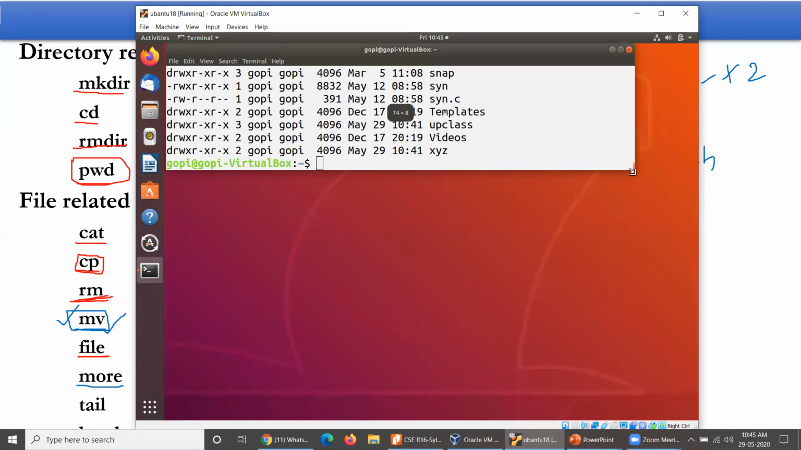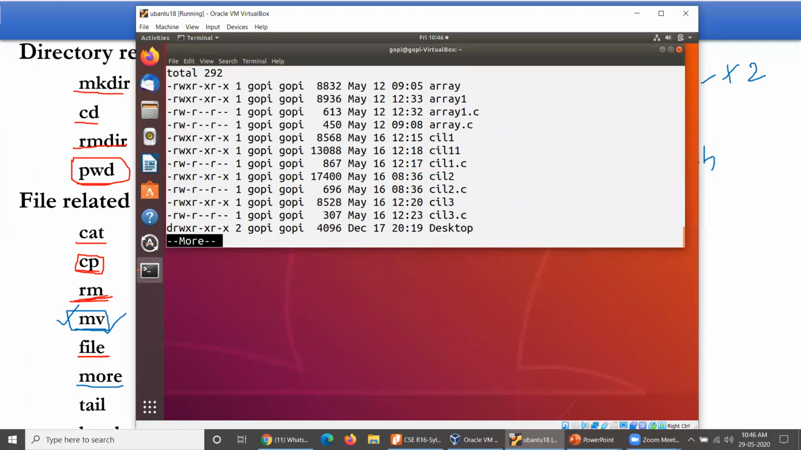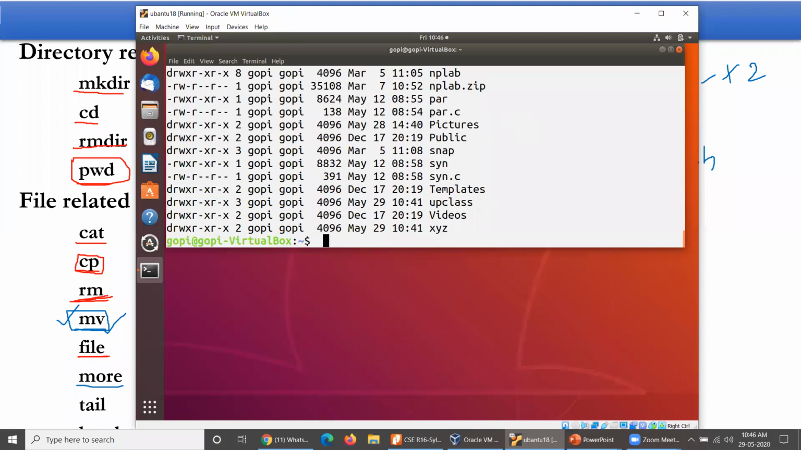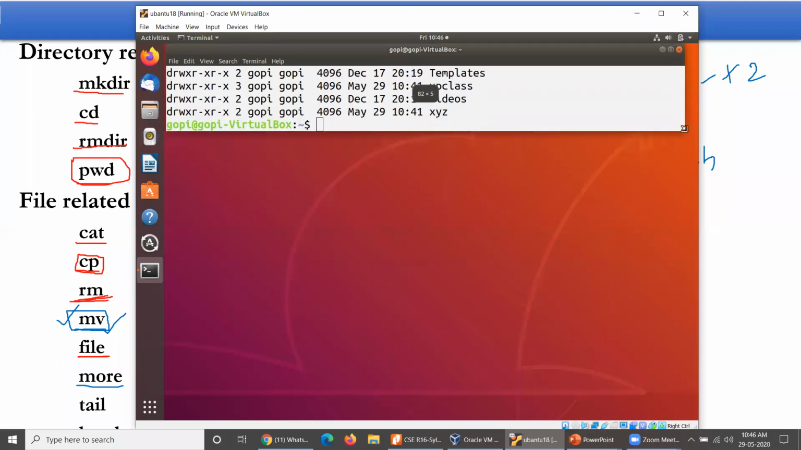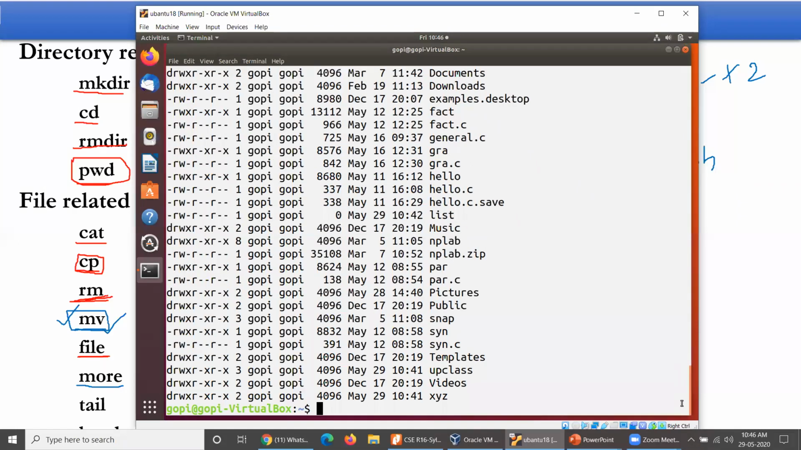If I increase this size, now more lines are accommodated on my screen. If you run the same command one more time, first screen, second, third, only 3 screens are sufficient. If I reduce it some more, only 4 lines are displayed for every screen. You can see first screen, second, third, fourth, fifth, sixth, seventh, eighth, ninth, and 10. Ten screens are required. So more will always display based on the screen size, but not your page size.